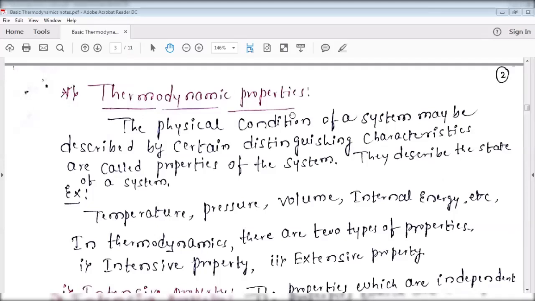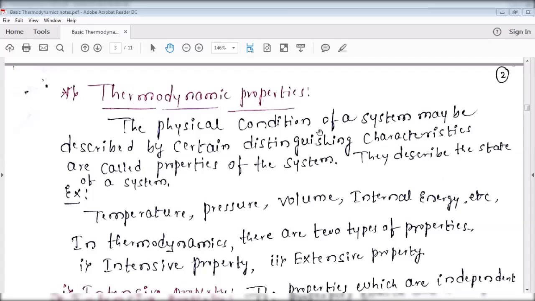After that, a system can be classified into three types: open system, closed system, and isolated system. What is an open system? Example for open system. What is a closed system? Example for closed system. What is an isolated system? The example for isolated system. In the last class we discussed up to isolated system.